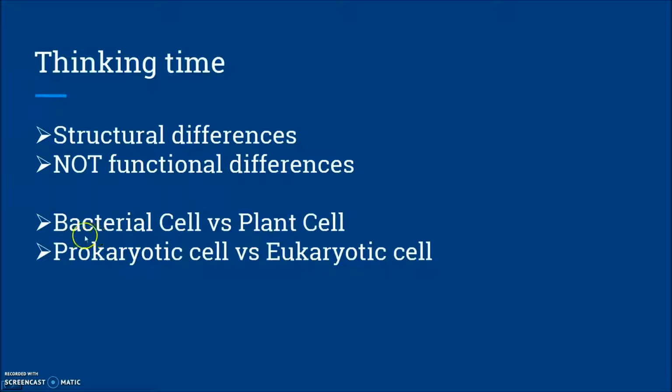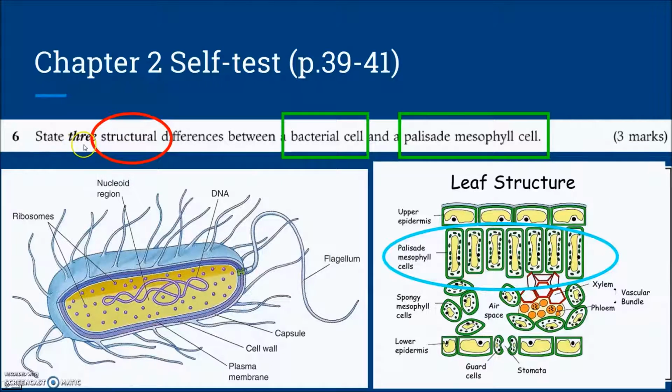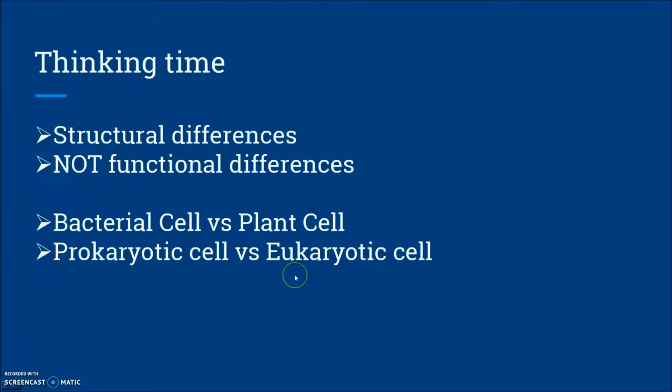Bacterial cells are prokaryotic cells, and plant cells are one kind of eukaryotic cell, because under the large umbrella of eukaryotic cells we have at least animal cells and plant cells. In chapter 2 you have learned these two types of cell. So in this question, you need to point out 3 structural differences between prokaryotic cells and a very specialized plant cell, or eukaryotic cells. That's the key point for question 6.